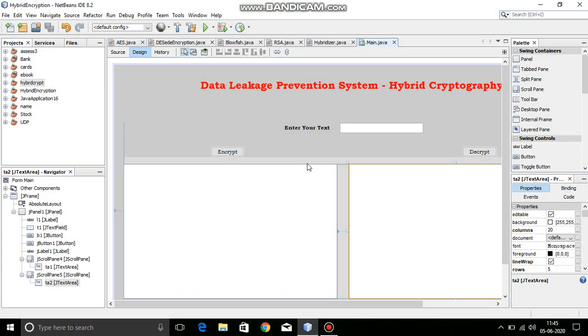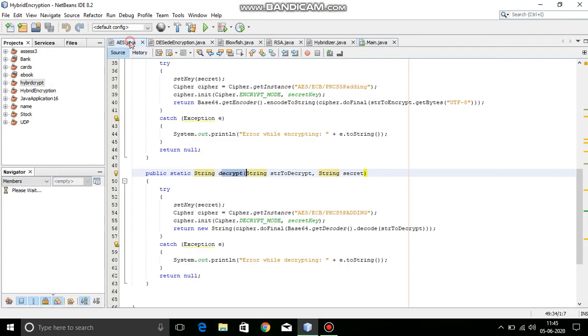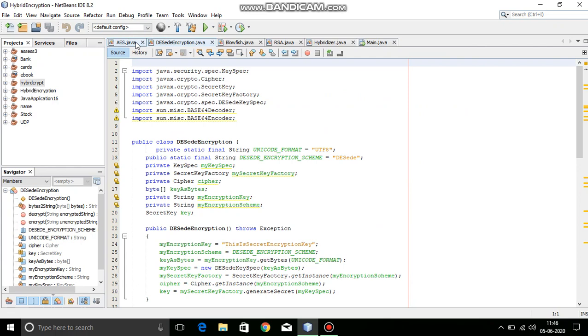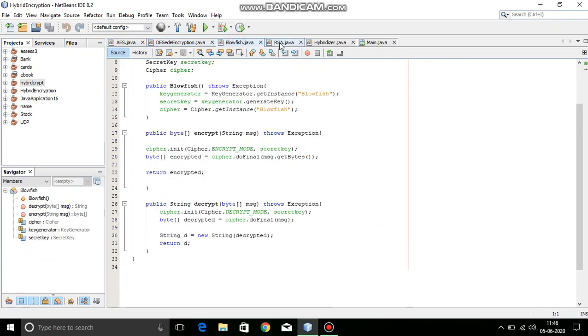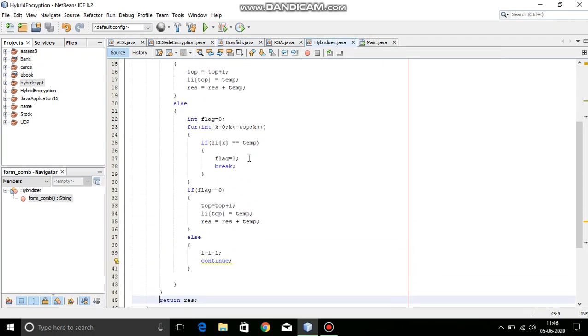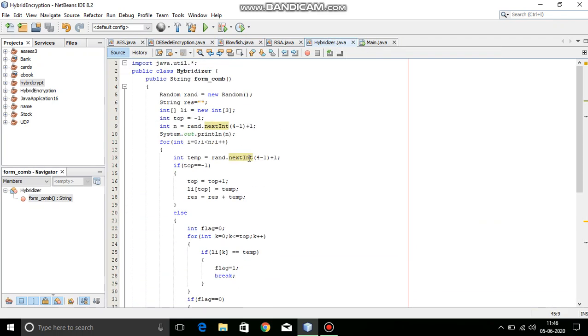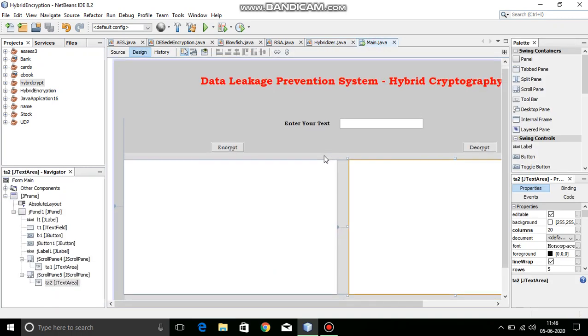We have already mentioned in our review that we have combined the AES and Triple DES algorithms to give a hybrid encryption. Now we propose to do random encryption with these algorithms: RSA, Blowfish, Triple DES and AES. I have created a hybridizer module that hybridizes these four algorithms in a random manner. I will explain the code after the live demo.